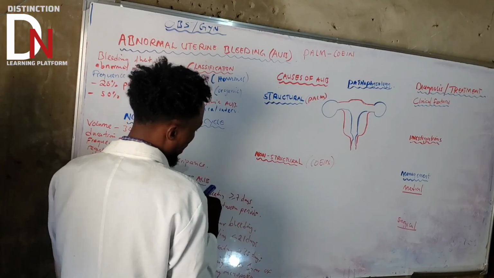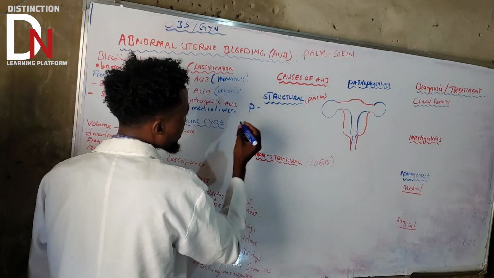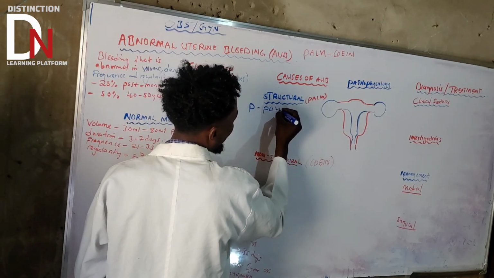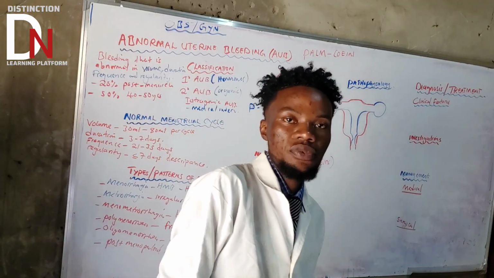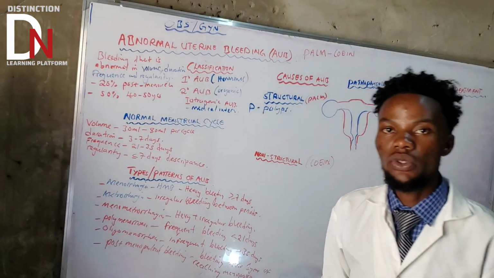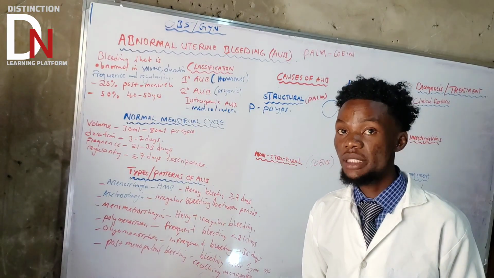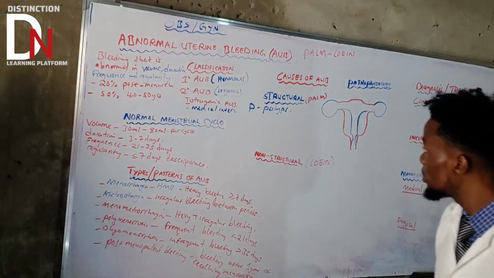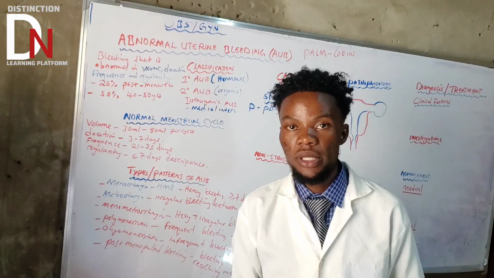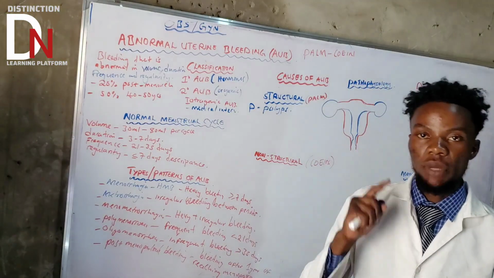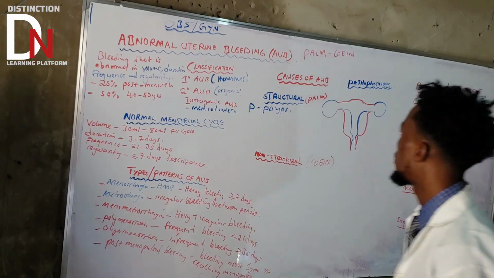So let's start with P. P stands for polyps. Polyps can arise from the endometrium or the cervix, so we call them endometrial polyps or cervical polyps. They can cause AUB. Very important to take note of that. Polyps are just benign growths that can grow in the endometrium or in the cervical region. They can cause that.